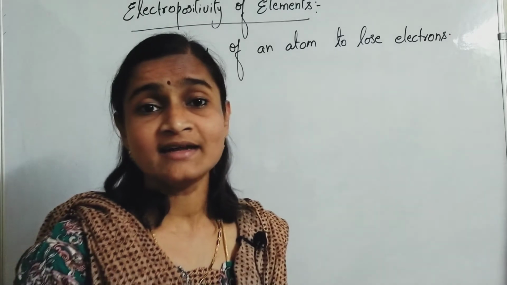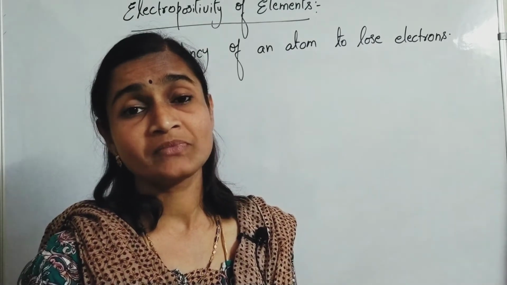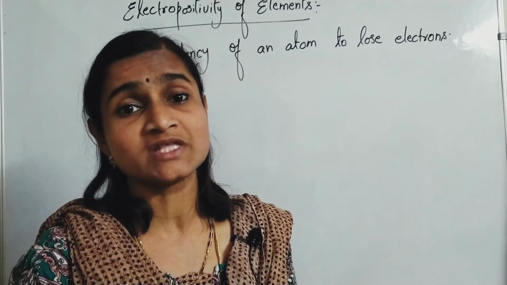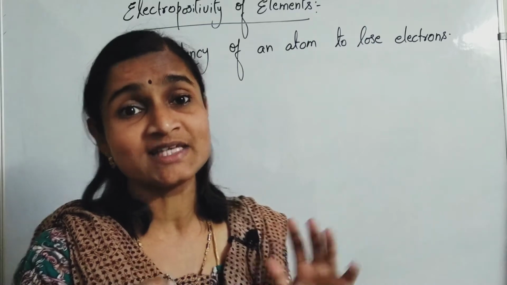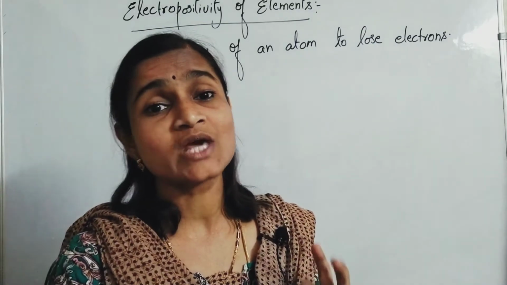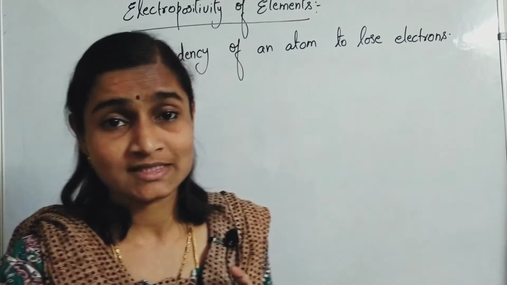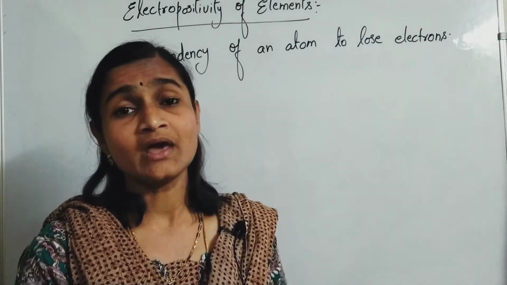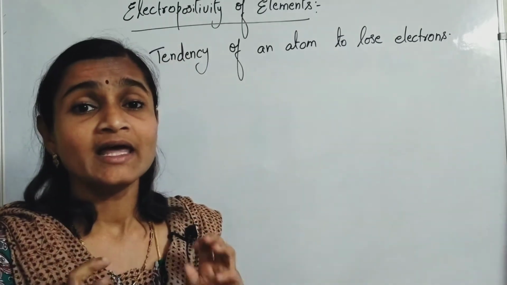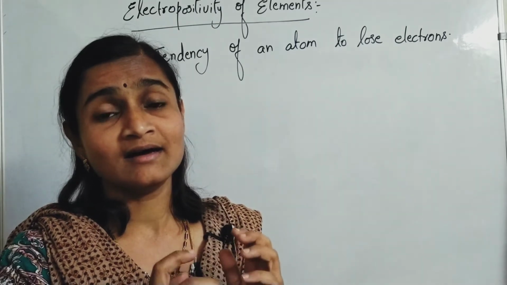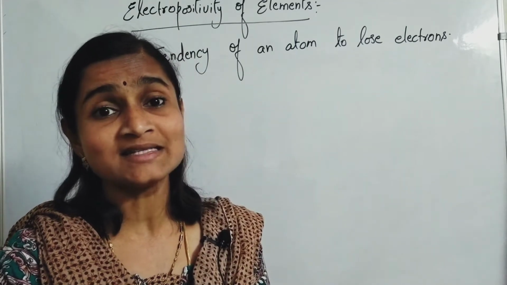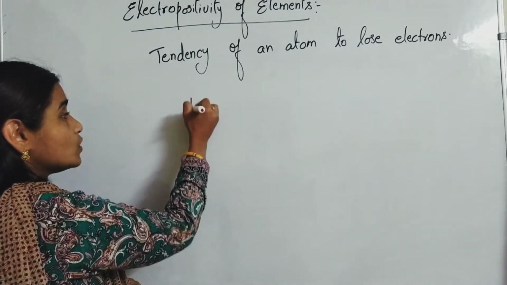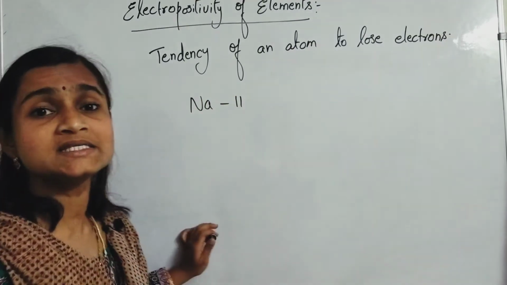We have learnt that metals like sodium and potassium have a general tendency to lose electrons. So metals generally lose electrons and form cations. In an attempt to get the inert gas configuration and become stable, metals lose electrons. For example, sodium's atomic number is 11.